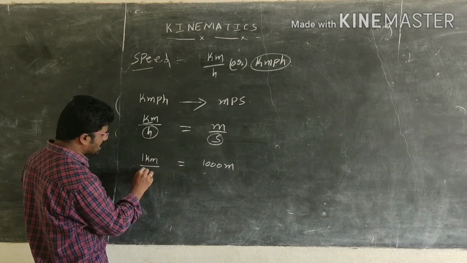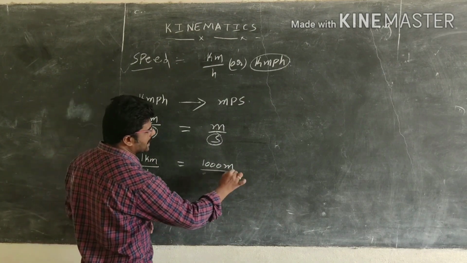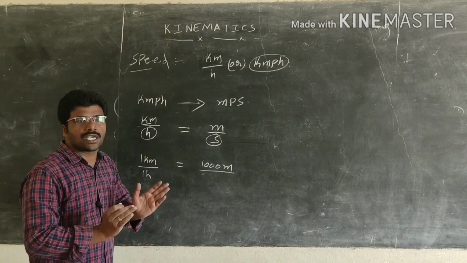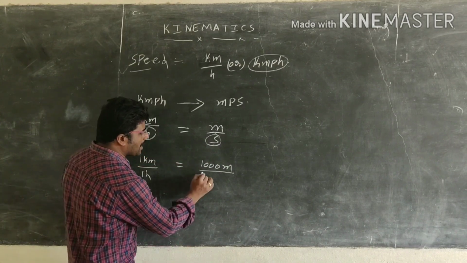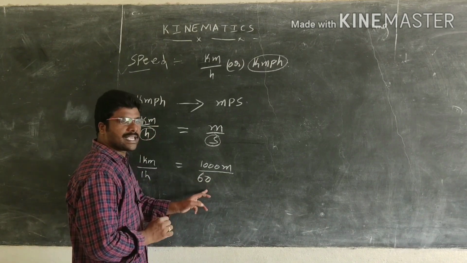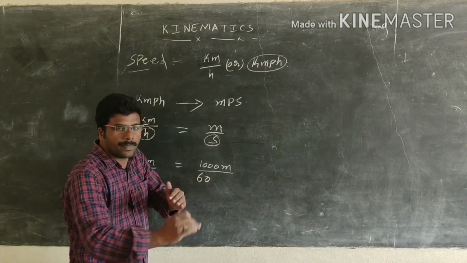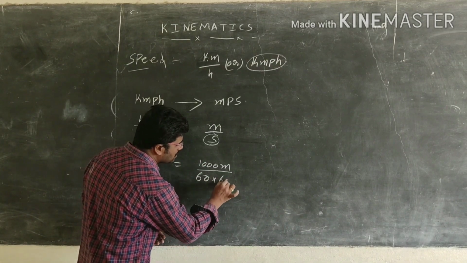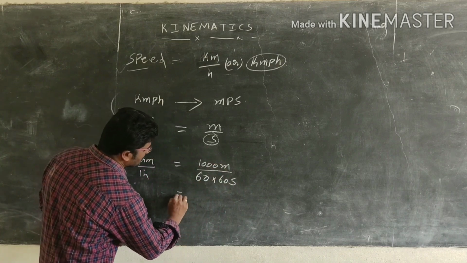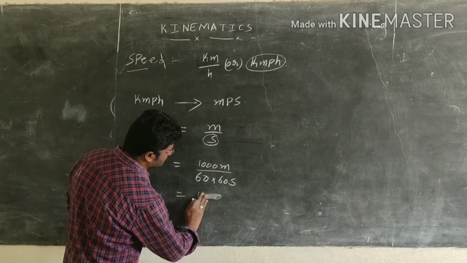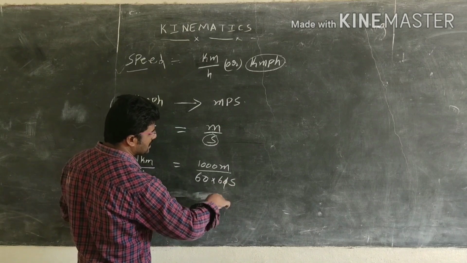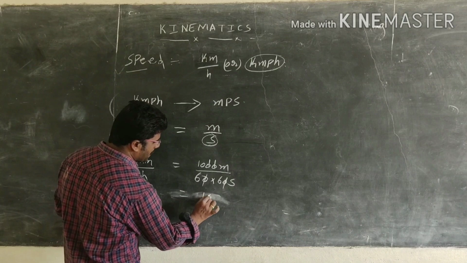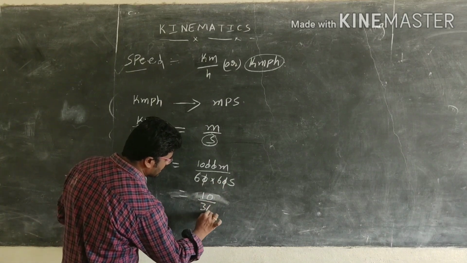Now we want to change 1 hour into seconds. Directly we cannot change hour into second. First we change hours into minutes: 1 hour equals 60 minutes. Once again we convert minutes into seconds: 1 minute equals 60 seconds. So 1000 by 60 into 60. Or we can do the calculation here only. This 0 gets cancelled, this 0 gets cancelled. So 10 by 6 into 6, that is 36.